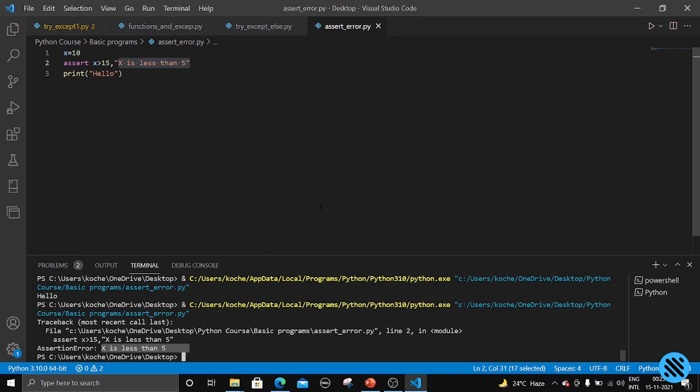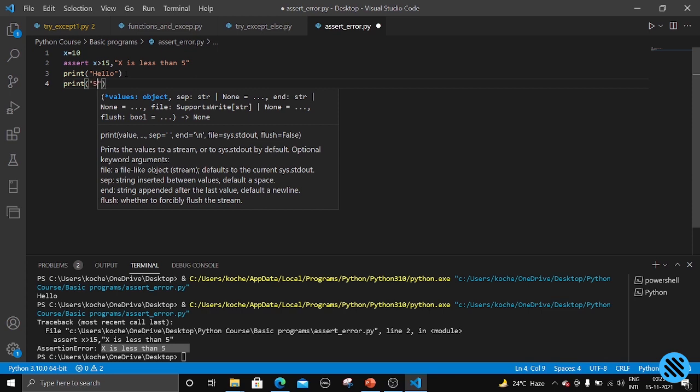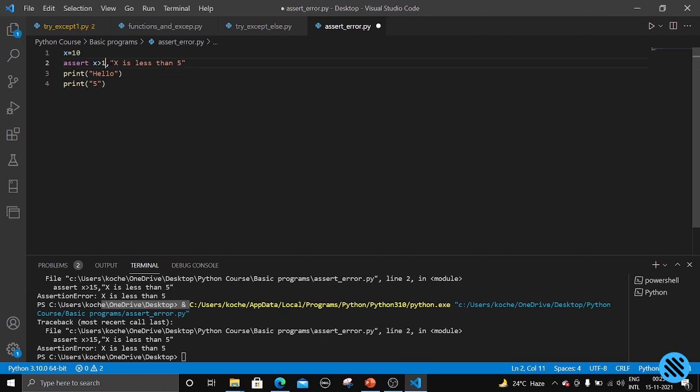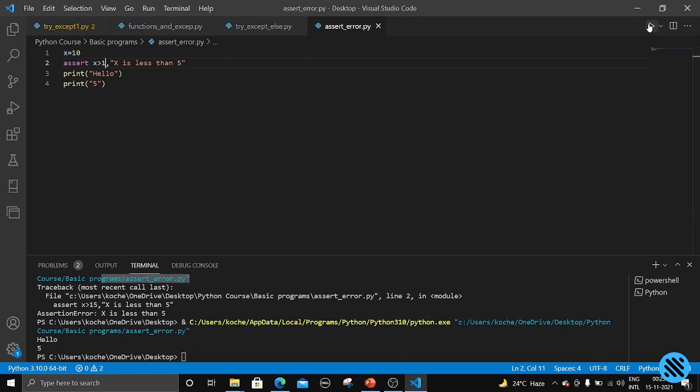I hope you understood what an assertion error is and what the assert keyword is. We write the condition and a custom message, and if the given condition is false, then an assertion error will occur with the custom message. But if the given condition is true, the statements below the assert keyword will execute. We can write anything here, even multiple statements. Let me change this condition. Now the program is running very smoothly. So this is how you use the assert keyword.